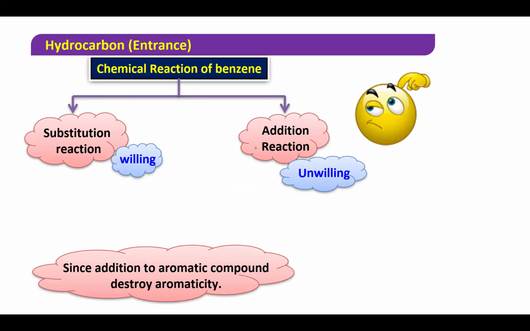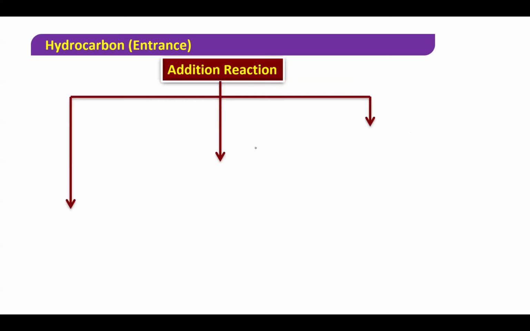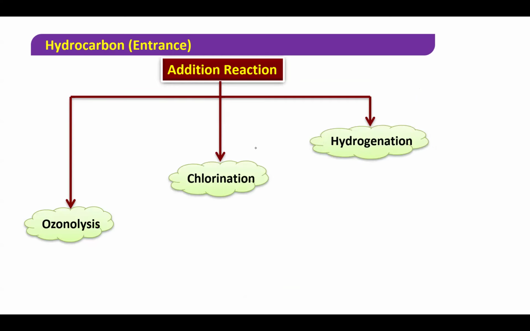Benzene is an aromatic compound, na beta. So therefore it won't prefer addition. It will prefer substitution because if it undergoes substitution, aromaticity is not broken down. But if it goes addition, the double bond itself will disappear, so the pi electrons will disappear, na beta. So now we are going to study first. Then, beta, under certain conditions it will go addition reaction also. So first I'm going to teach you addition reactions: ozonolysis, chlorination and hydrogenation.